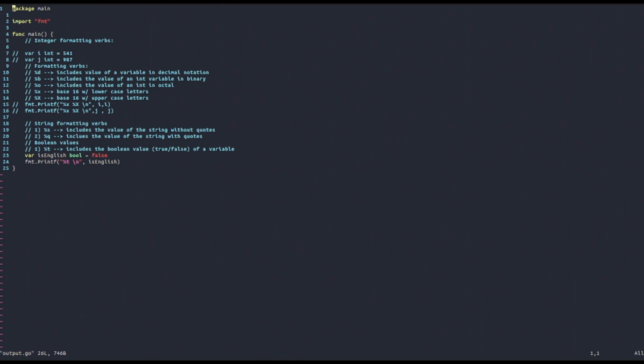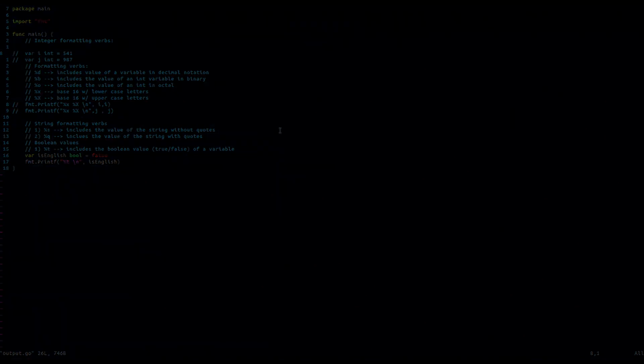And also, I didn't include a discussion on the formatting verbs for floats, because we have not yet covered floats well enough, in my opinion, to start working with them a little bit more. And in the next video, we're gonna look at different types and new ways to declare variables in Golang. That is different from this var type format of declaring them that we have introduced already.